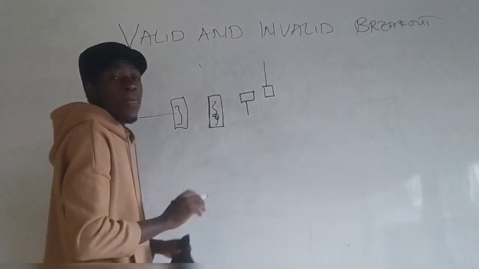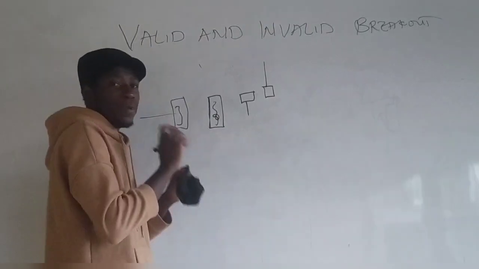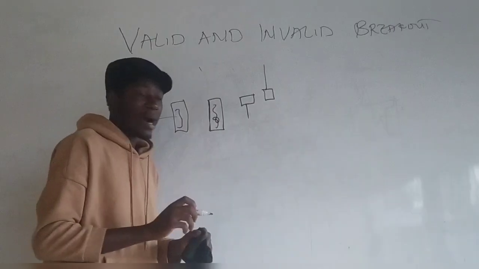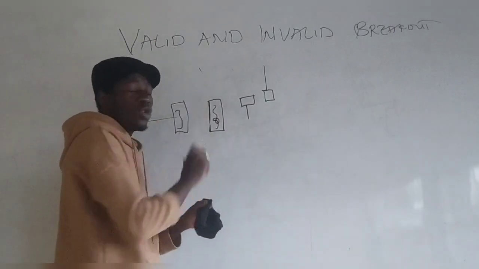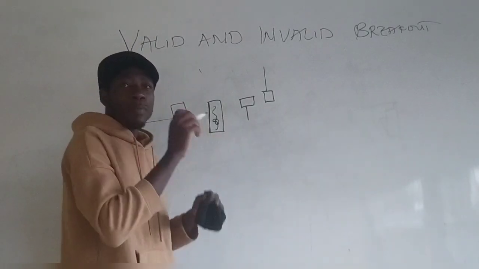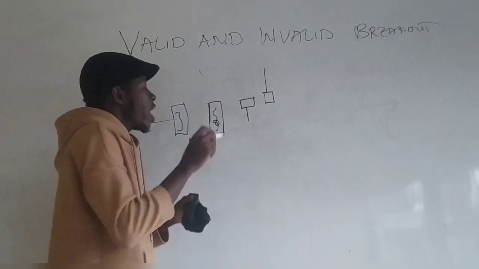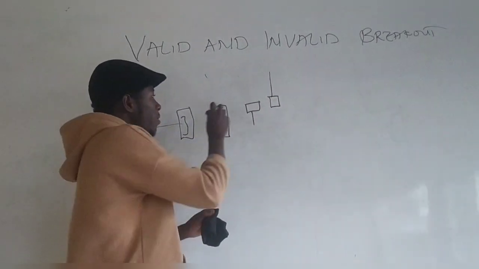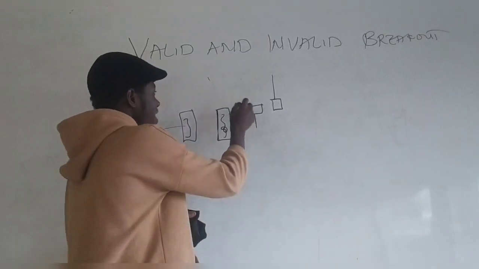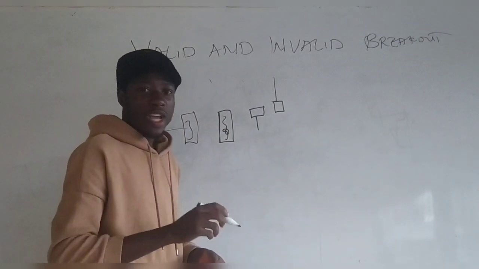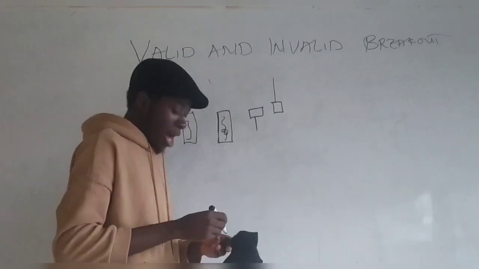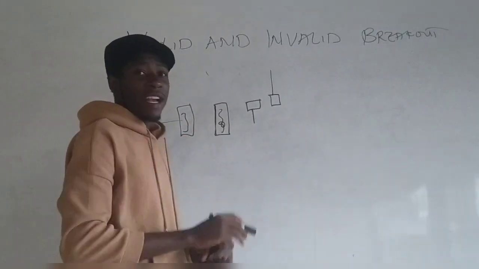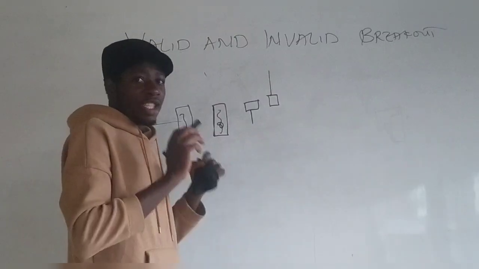So a candlestick body closed beyond a resistance or support zone signifies a valid breakout, and candlestick wicks showing around those zones signifies an invalid breakout, if the candle closes back in the structure of whatever range, be it support or resistance. And this is simply the logic behind valid and invalid breakouts on the price chart.